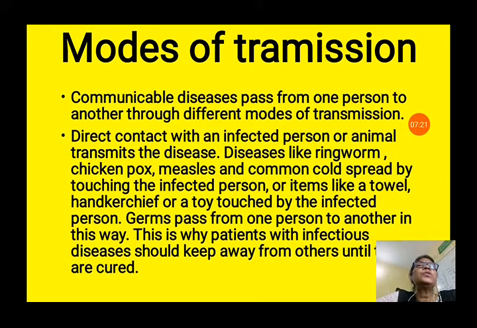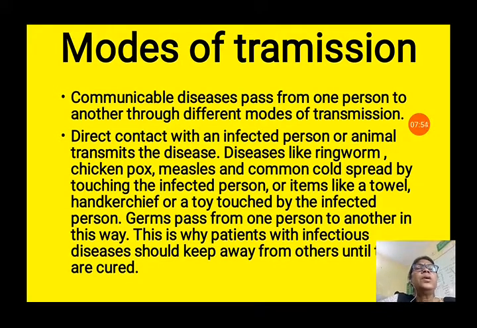Now, the mode of transmission of these diseases. Communicable diseases pass from one person to another through different modes of transmission. Direct contact with an infected person or animal transmits the disease. If a sick person has the disease, they have the germs in their body. It will come in contact with the person directly, or the animal also. If any animal has a disease, it can also transmit it to you. So that type of direct contact can cause you disease.